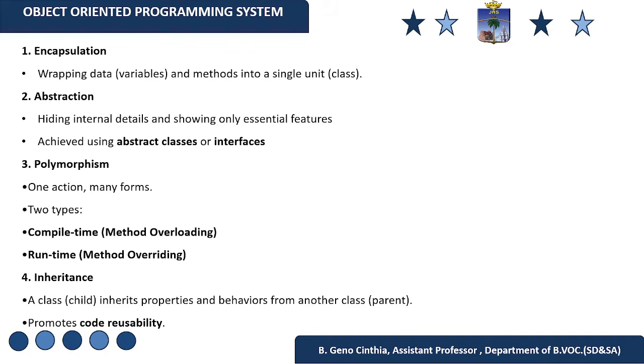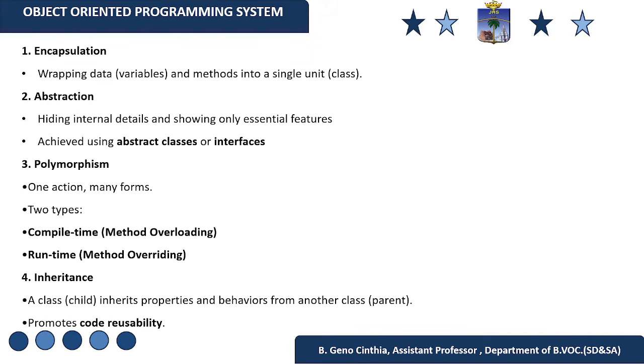So the second one is abstraction. Abstraction is hiding internal details and showing only essential features. So now let us say you are driving a car. What are all the things that you will see? You will see the steering wheel, gear, speedometer, and the brake. So, what don't you see? You don't see the engine, wiring, or fuel injection system. You don't need to see all that. You just need the parts that help you drive. So, that is abstraction. In notes, abstraction means showing only the necessary features to the user and hiding the internal complexity.